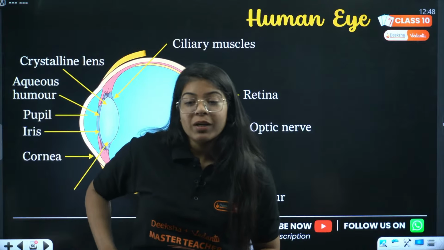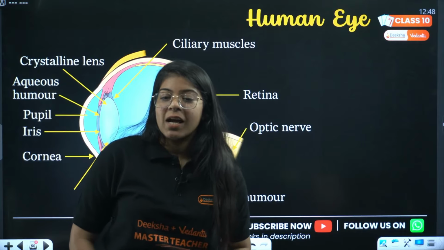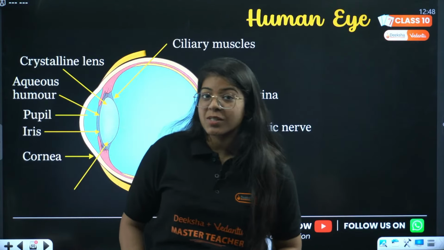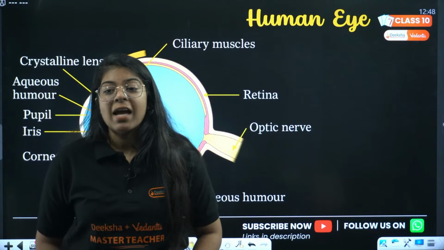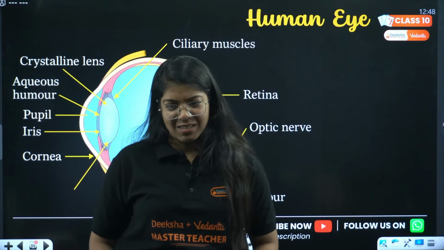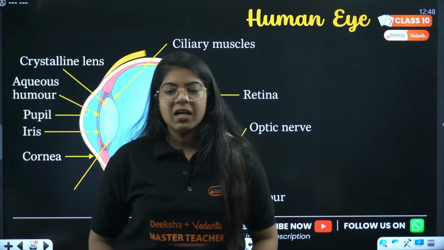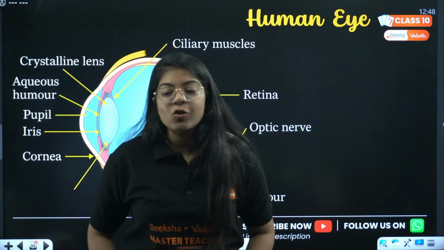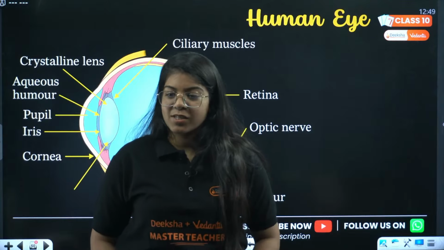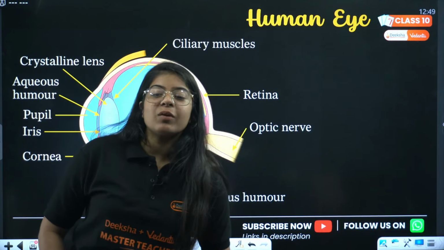Now, what we are going to see, we have all studied the human eye the whole year. In this chapter, right now, I'll be asking you some of the questions that can come in the examination, that have come in the examination. I'll be asking you questions and you will be telling me what part of the eye is responsible for that. Okay?